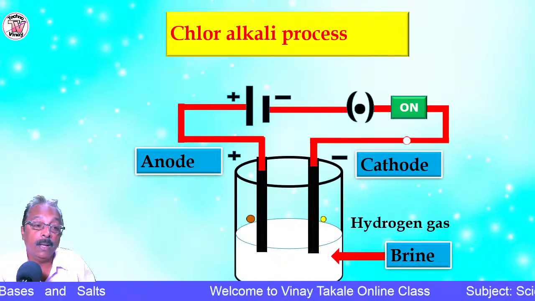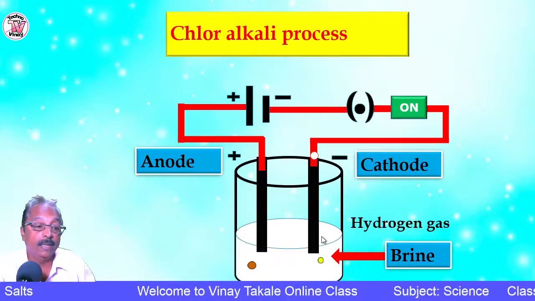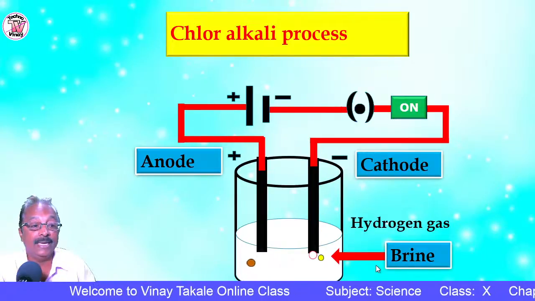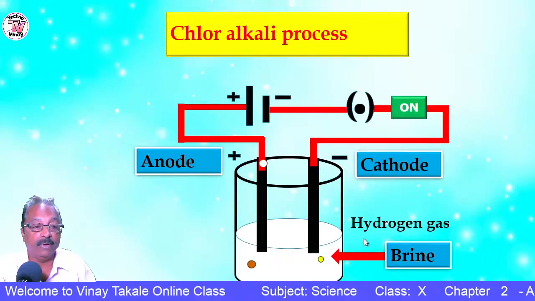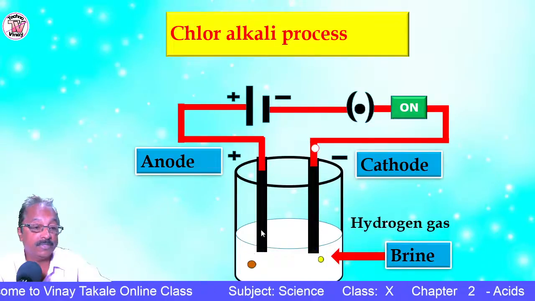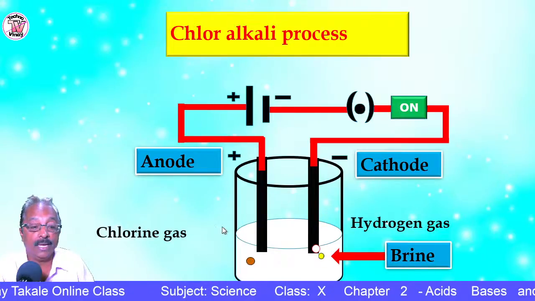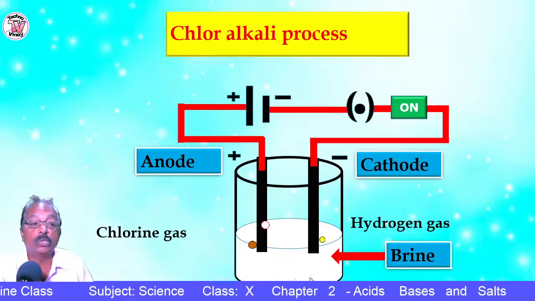The bubbles indicate the evolution of gas. The gas which is evolved at the cathode, that is the negative electrode, is hydrogen gas. That you can remember very well. And the gas which is produced at the positive electrode, that is at the anode, is chlorine. And at the bottom of the cathode, the third product obtained is sodium hydroxide.